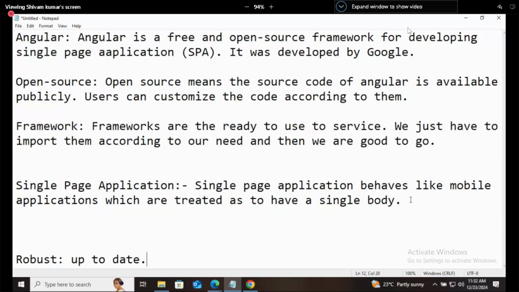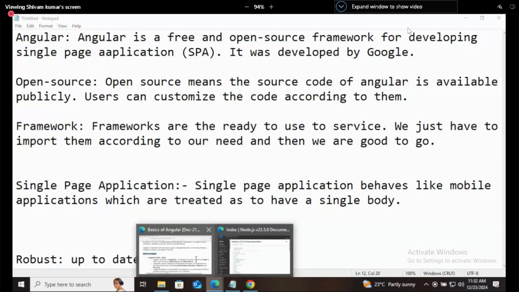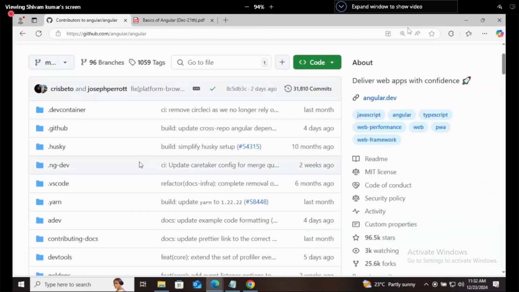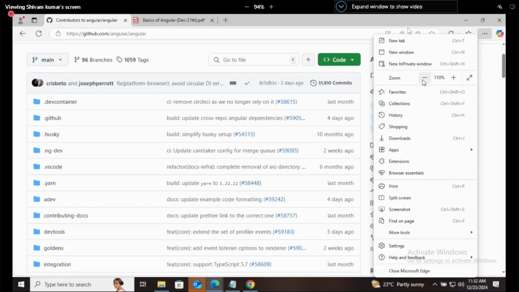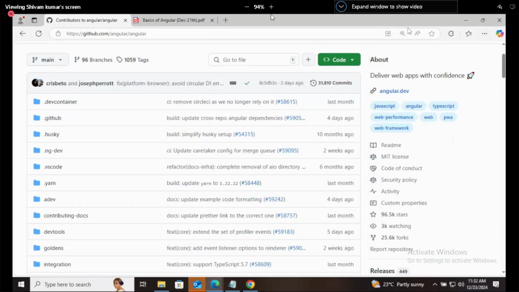So Angular is up to date. Now, how is it up to date? Just go to its repository and check when they did the last commit, means when they last changed something. This particular part they changed 2 weeks ago.